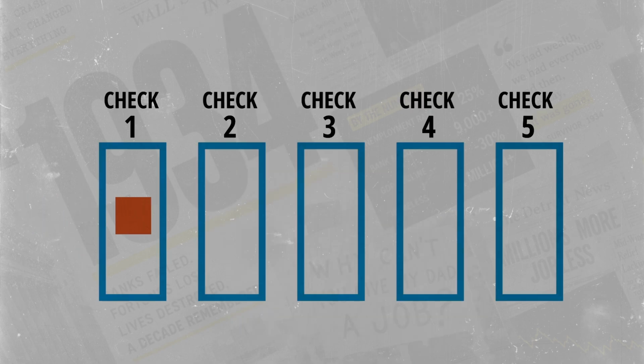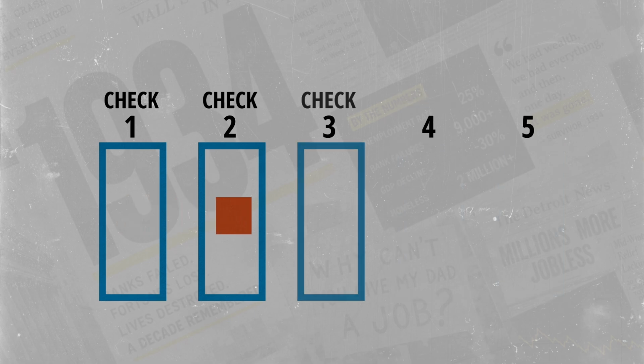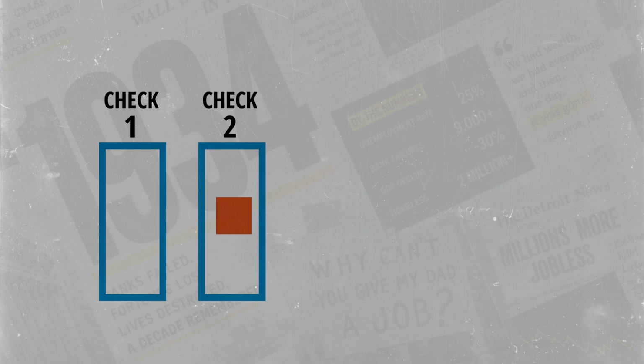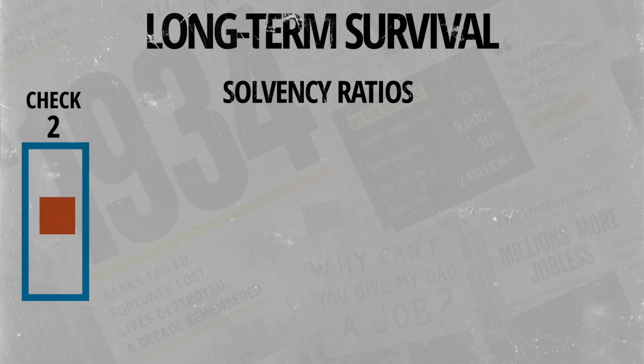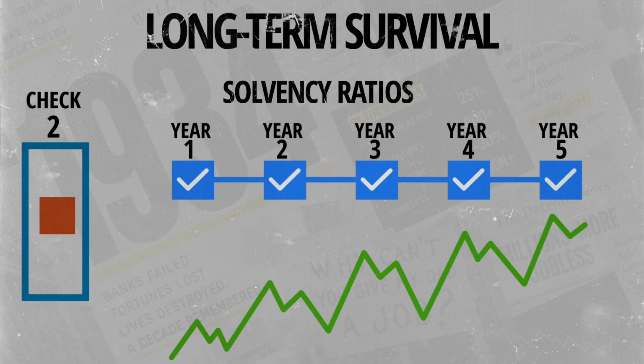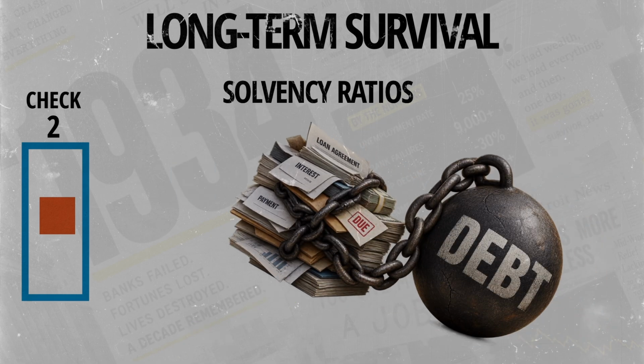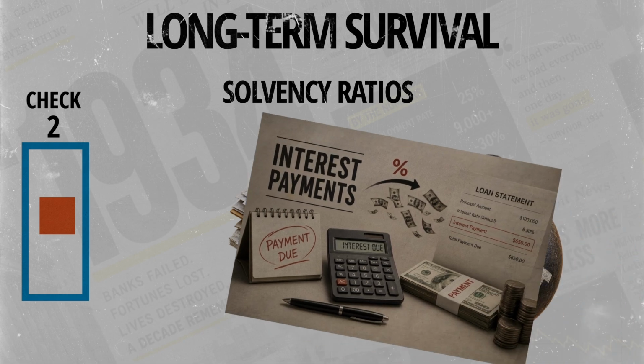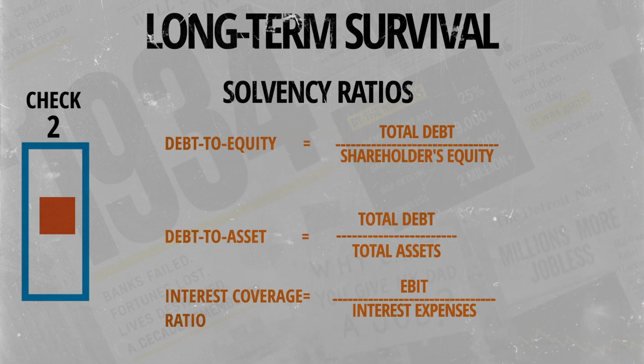Once short-term survival is cleared, we move to gate 2 for long-term survival using solvency ratios and leverage ratios. Here, our next fear is whether the company will survive a multi-year economic winter or a recession to see long-term price appreciation, making sure they are not drowning in debt or going to get crushed by heavy interest payments down the road, through metrics like debt to equity ratio, the debt to asset ratio, and the interest coverage ratio.